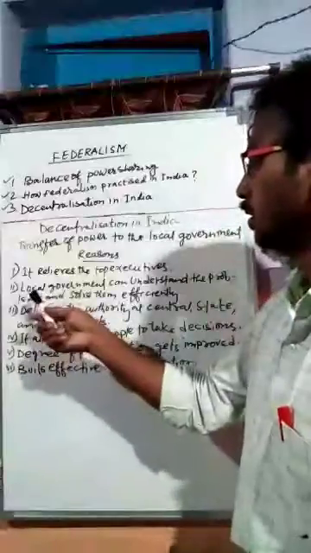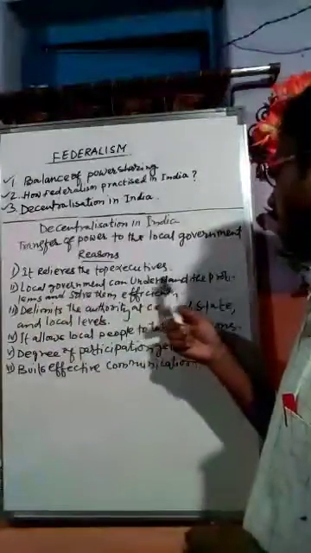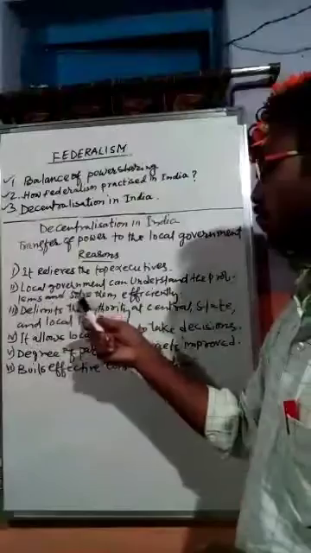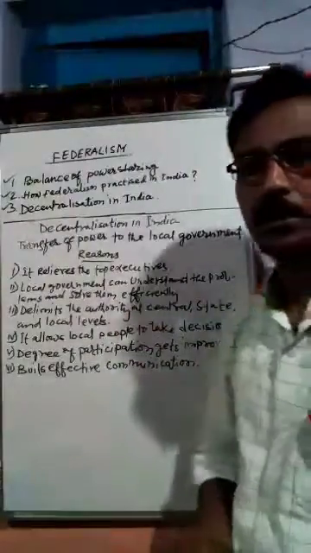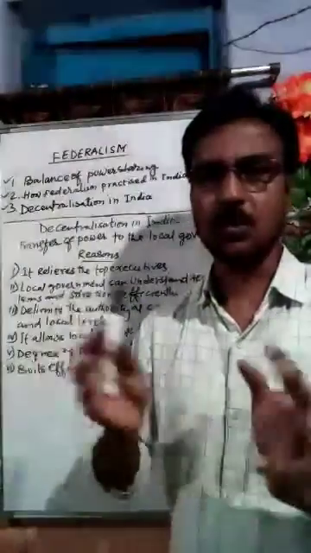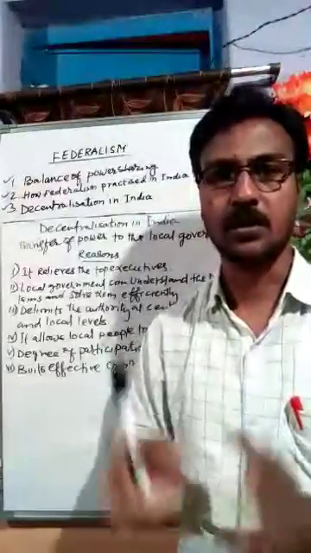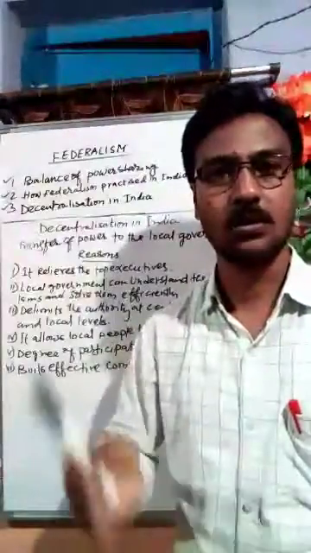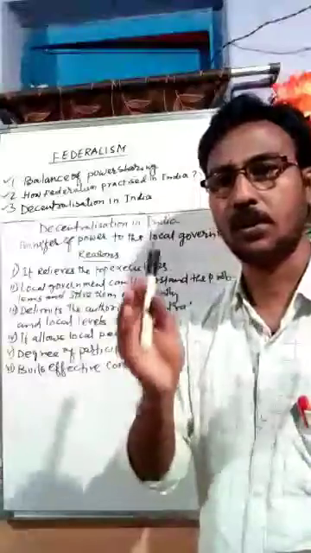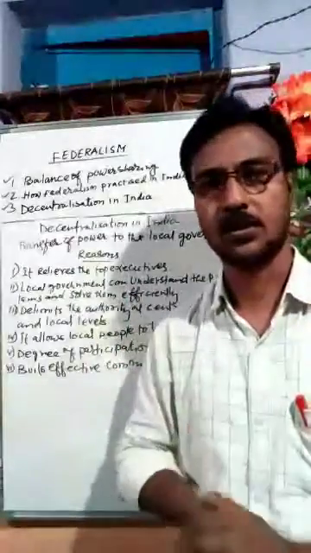Second thing is, the local government can understand the problems and solve them efficiently. Yes, students, we know that the problems and the needs that arise at the local levels can be understood by the local people easily, and not by the center or states.